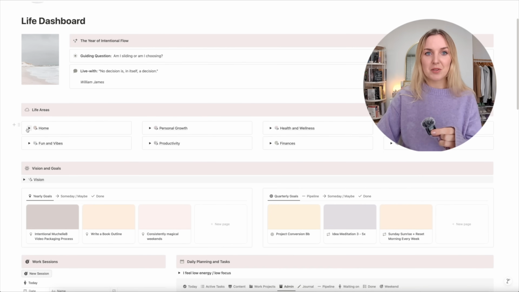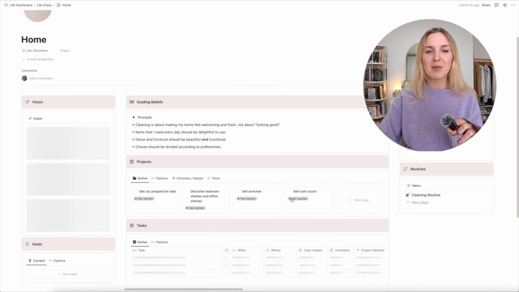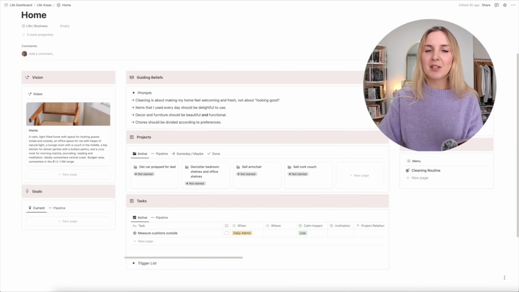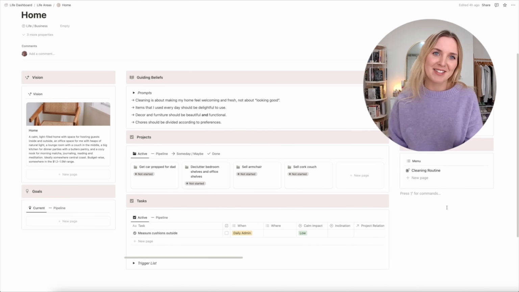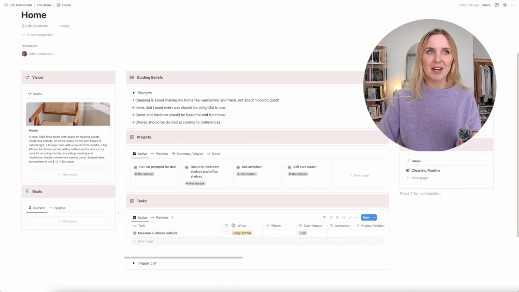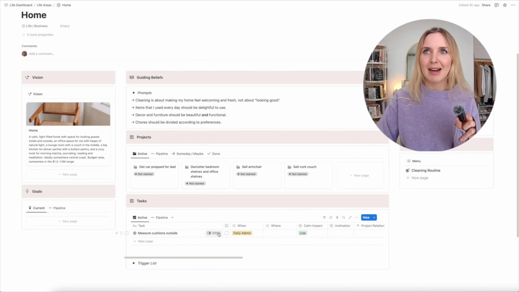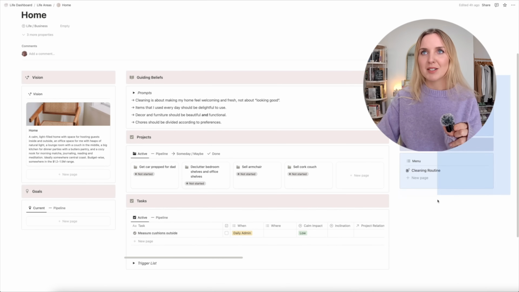But each life area also has its own dashboard. So if I go into home, you've got this beautiful dashboard and it has quite literally everything related to home management in the one page. So this is really good if it comes to a weekend and I'm like, okay, I want to get home management stuff done. I can just open my little home page. I can see my vision for what I want my home to feel like over here, my goals, any active tasks, as well as any reference items.